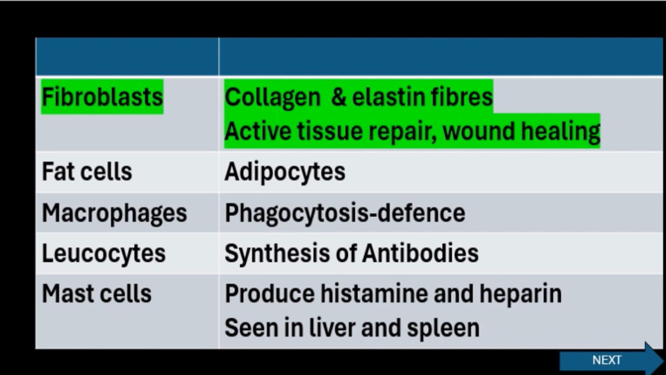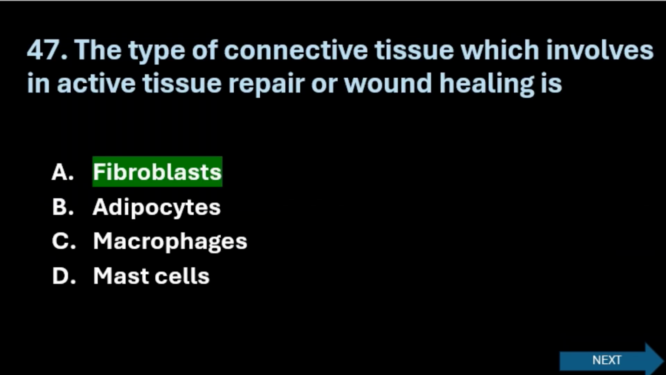Fat cells are adipocytes. Macrophages are for phagocytosis or defense mechanism. Leukocytes are for synthesis of antibodies, and mast cells produce histamine and heparin. It is seen in liver and spleen. So these are the different types of connective tissues. Here the right answer is fibroblasts. These are involved in active tissue repair or wound healing.